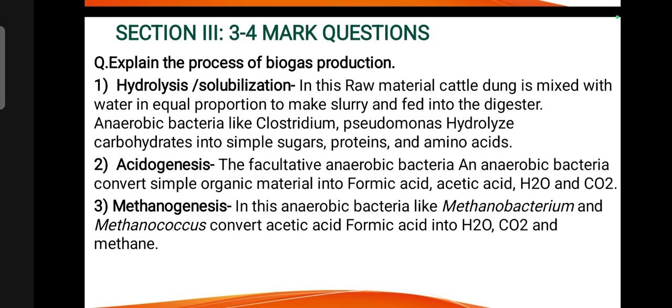Second step, acidogenesis, in which the anaerobic bacteria convert simple organic material into formic acid, acetic acid, H2O and CO2. In the third step, methanogenesis, the anaerobic bacteria like Methanobacterium and Methanococcus convert acetic acid and formic acid into H2O, CO2 and methane.